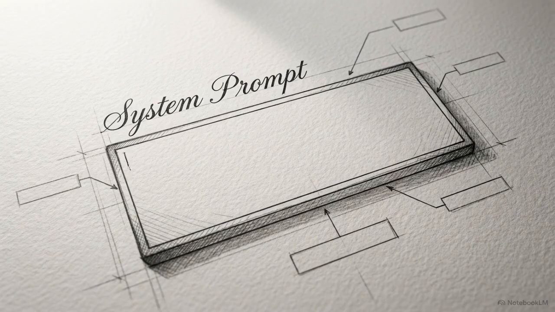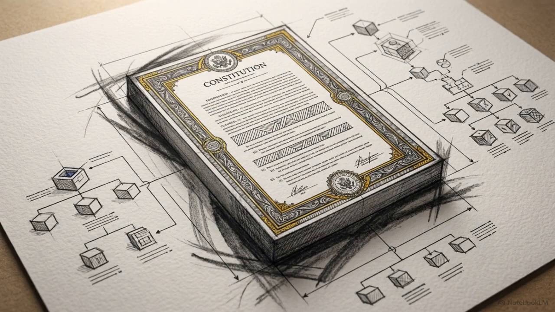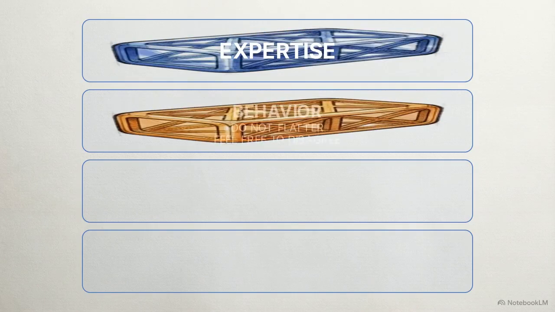To control the software, we use the system prompt. This is your constitution, the foundational set of rules that governs the AI's behavior before you issue your first command. We build this prompt in modules, starting with the persona module. Instructing the AI to identify its relevant domain of expertise forces it to prioritize authoritative data over conversational noise. The behavior module counteracts the model's built-in sycophancy. We command it directly. Do not flatter. Feel free to disagree with me at any time.